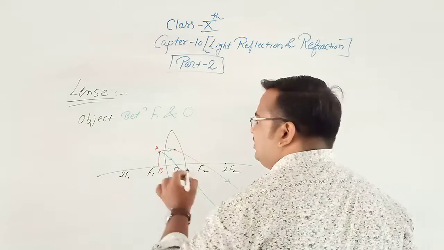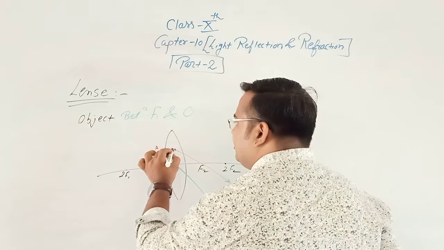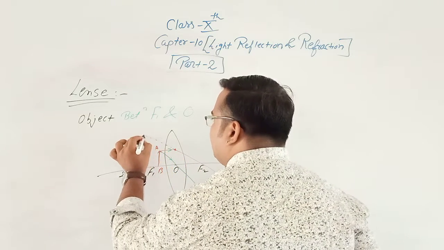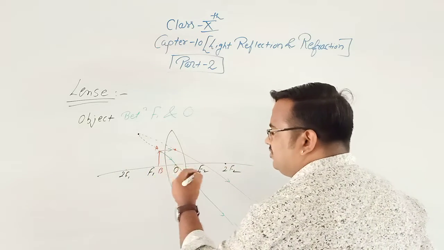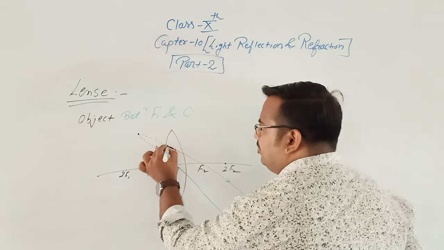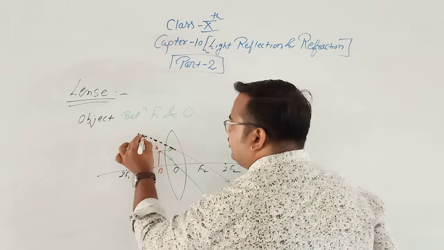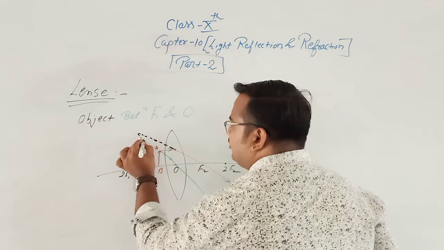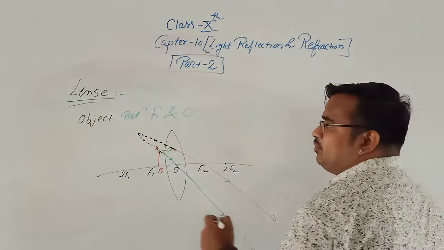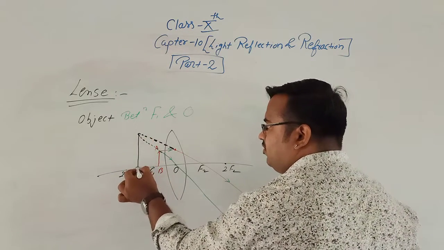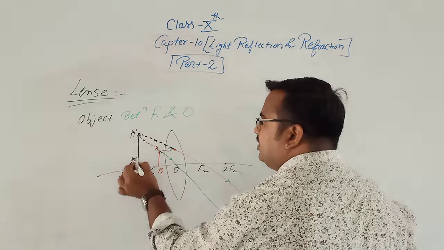We will produce the two rays behind. Now we have produced them behind, that means here the image is formed. So this would be A dash and B dash.